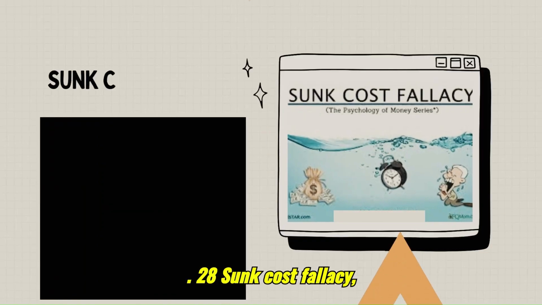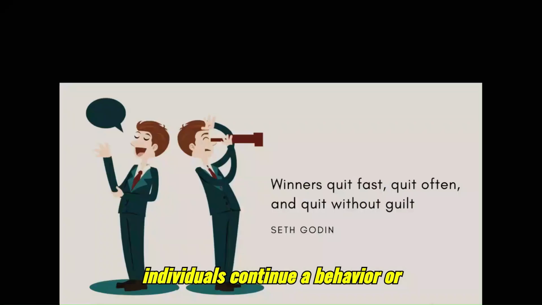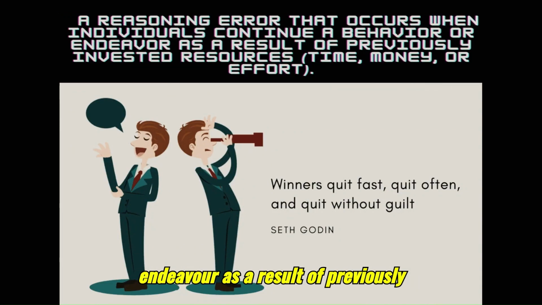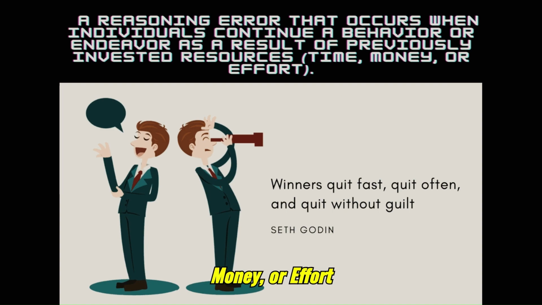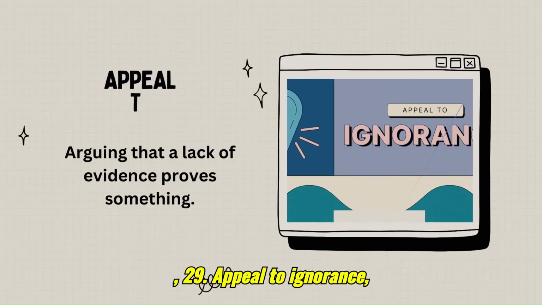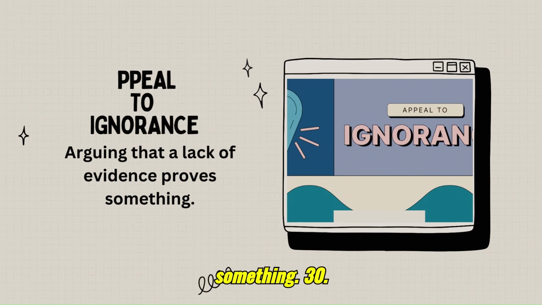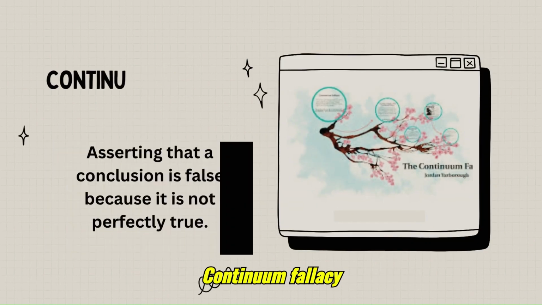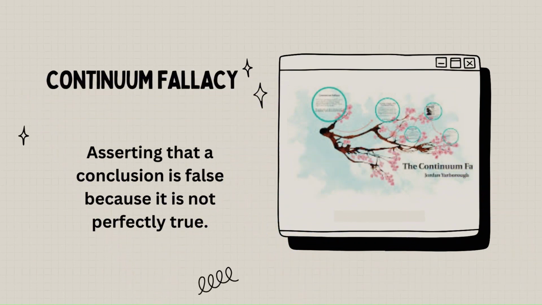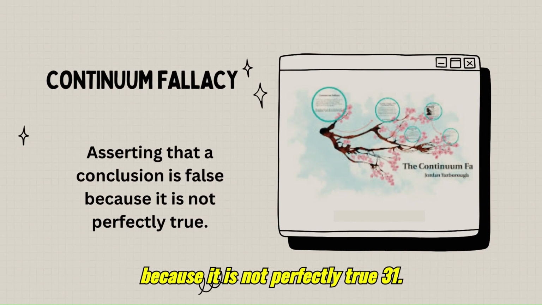28. Sunk cost fallacy. A reasoning error that occurs when individuals continue a behavior or endeavor as a result of previously invested resources, time, money, or effort. 29. Appeal to ignorance. Arguing that a lack of evidence proves something. 30. Continuum fallacy. Asserting that a conclusion is false because it is not perfectly true.